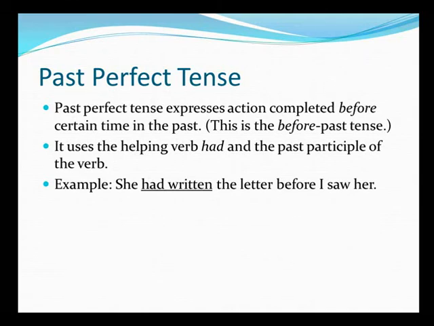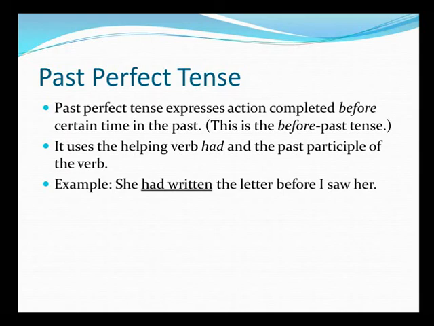You would understand that with the help of examples. It uses the helping verb had and the past participle of the verb. As we discussed under present perfect tense, we were using the helping verb has or have plus the past participle form. Here we are using the helping verb had plus the past participle form or the third form of the verb.